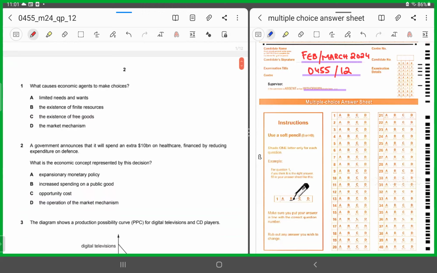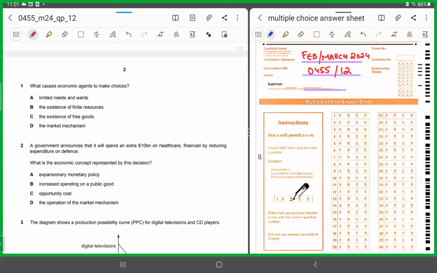MCQ number 1 talks about what causes economic agents to make choices. The moment you see such a question and they ask us to make choices, the first thing that should come into your mind is the concept of scarcity. Why? Because in economics, we always make a choice when we're talking about scarce economic resources. And when we are talking about scarcity, this means that wants are unlimited and resources are limited. So keeping the element of scarcity in mind, let's look at the options available.